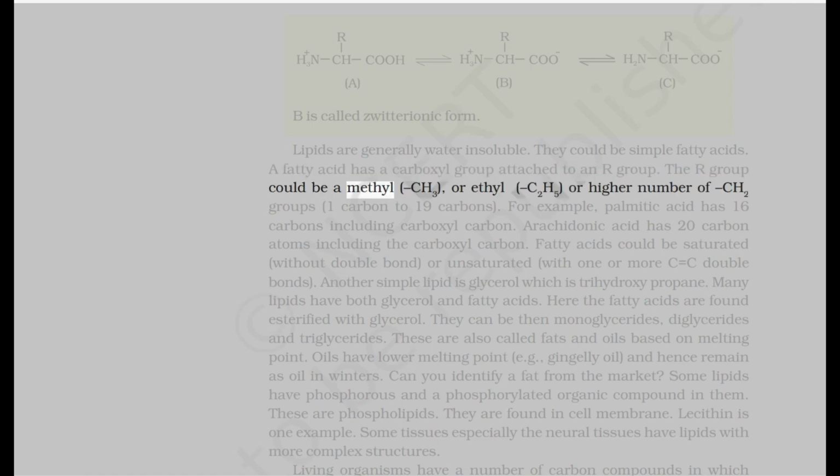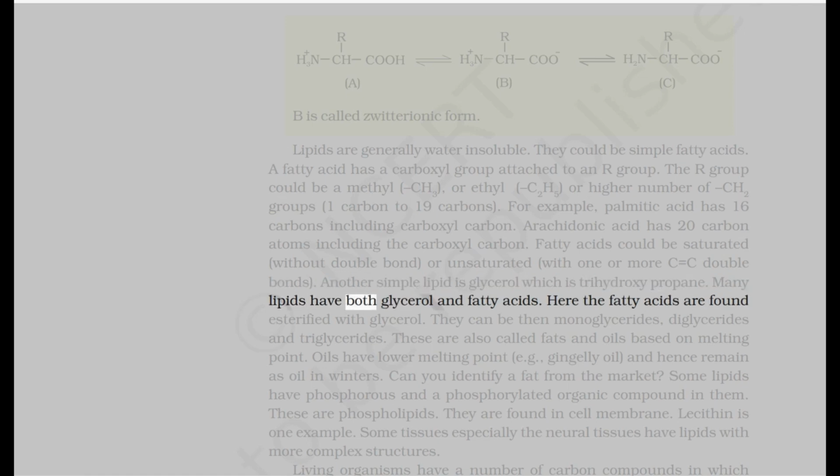The R group could be a methyl, CH3, or ethyl, C2H5, or a higher number of CH2 groups, 1 carbon to 19 carbons. For example, palmitic acid has 16 carbons including the carboxyl carbon. Arachidonic acid has 20 carbon atoms including the carboxyl carbon. Fatty acids could be saturated, without a double bond, or unsaturated, with one or more C=C double bonds. Another simple lipid is glycerol, which is trihydroxypropane.